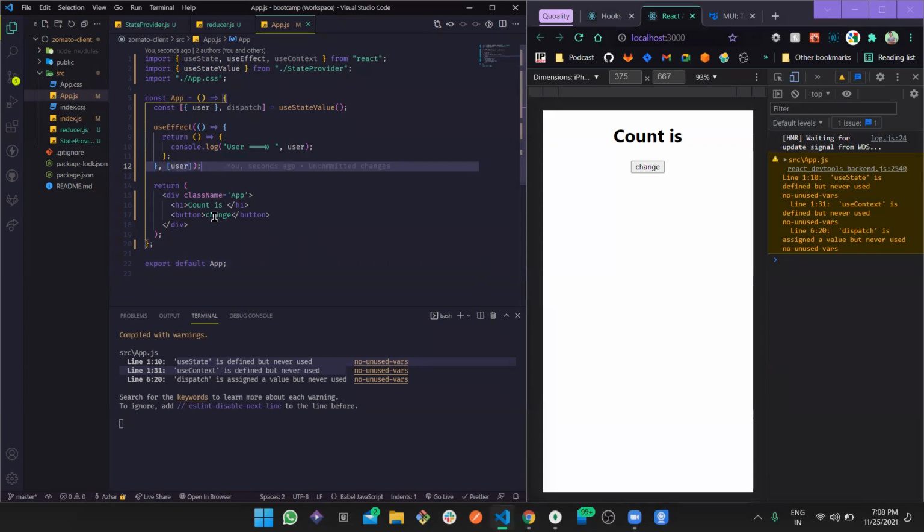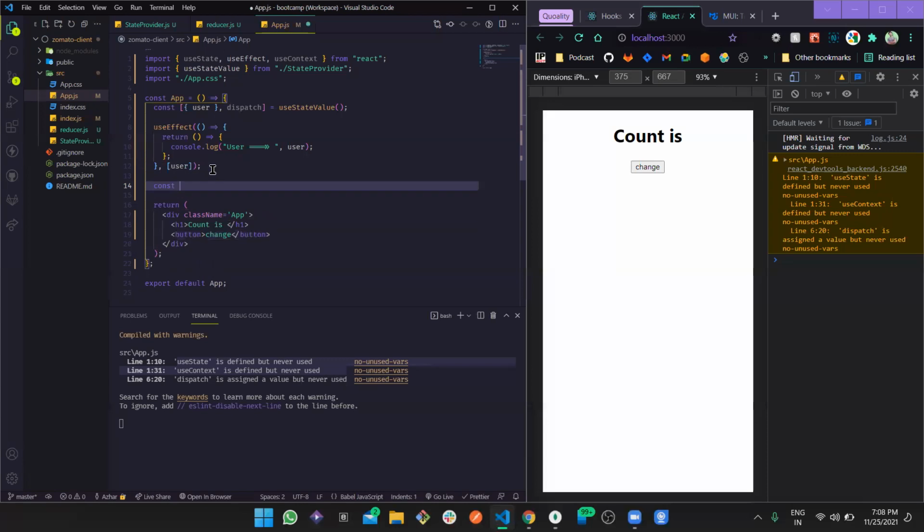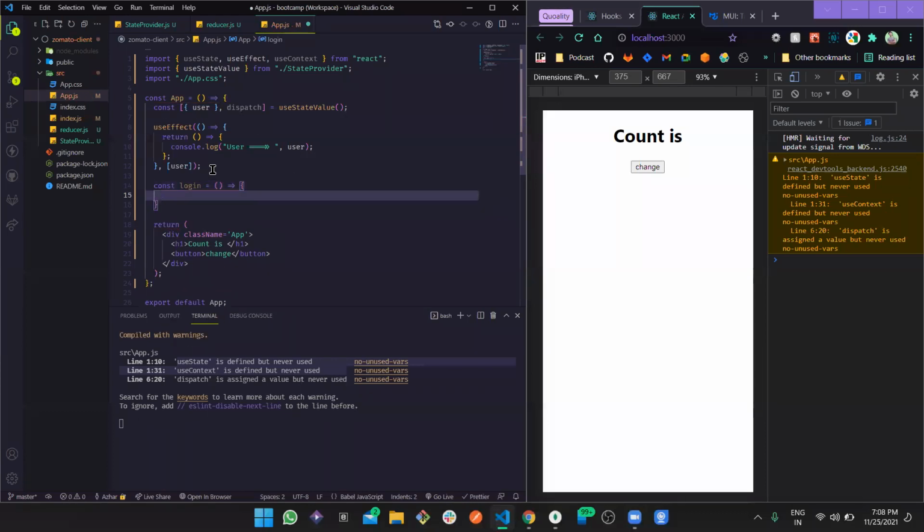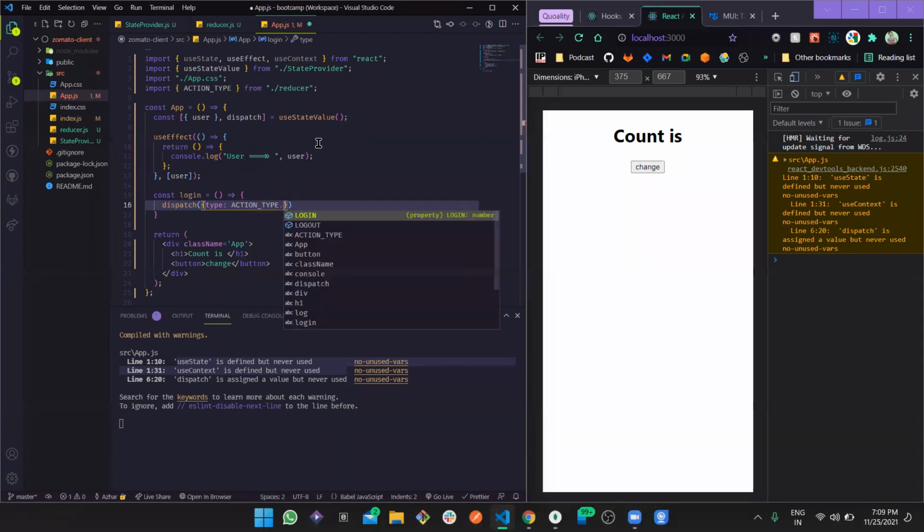Okay, now let's create, oh, there is a button, and here now let's define a method, login for now. So what this login is going to do is simply use this dispatch method, and this dispatch, as we have already seen, takes an object where we can define the type, which is going to be login, and we get it from the login action type dot login.